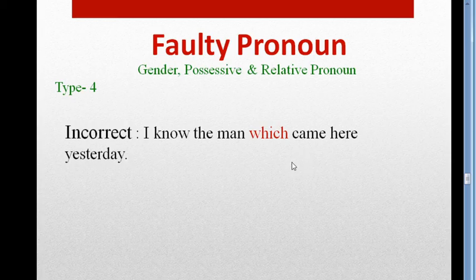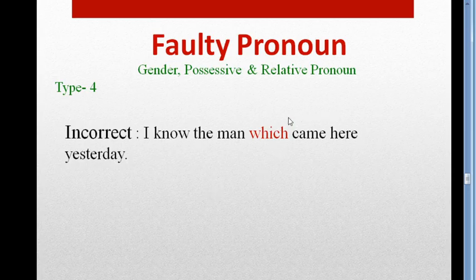So our rule is, if the relative pronoun indicates a human, and if it works as the subject of the next verb, then we should use who as relative pronoun.